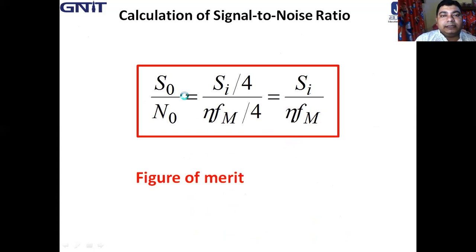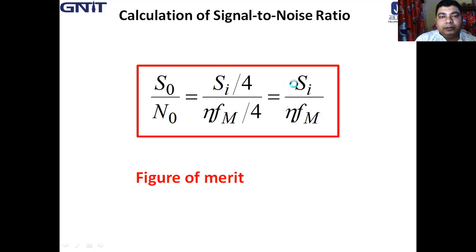Now the output signal to noise ratio, denoted S0 by N0, is SI by 4, the output signal power, divided by eta FM by 4, the output noise power.